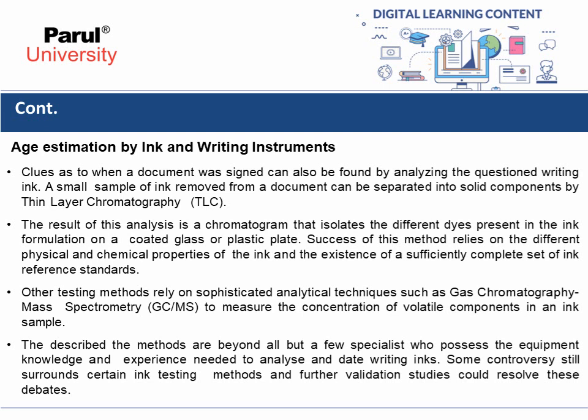The result of this analysis is a chromatogram that isolates the different dyes present in the ink formulation on a coated glass or plastic plate. Success of this method relies on the different physical and chemical properties of the ink and the existence of a sufficiently complete set of ink reference standards.